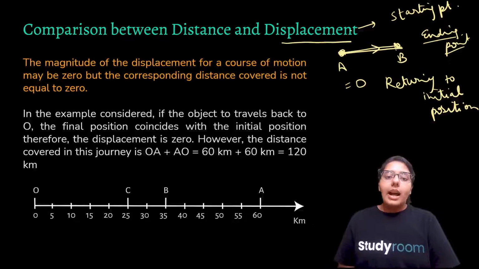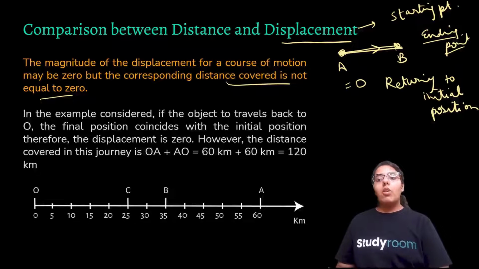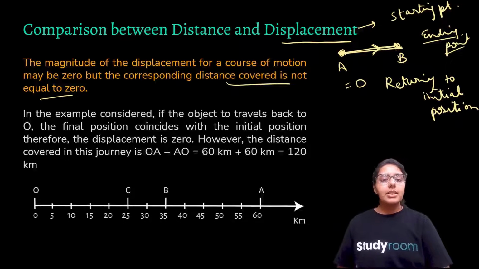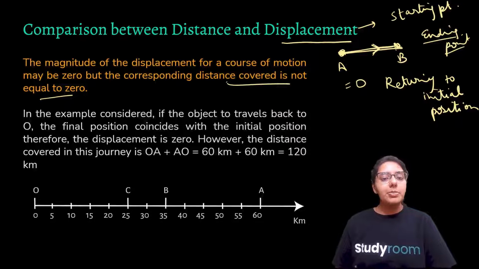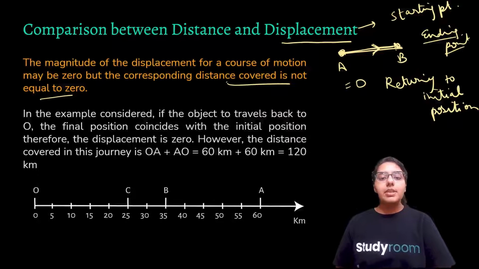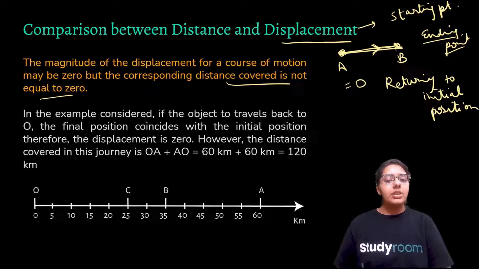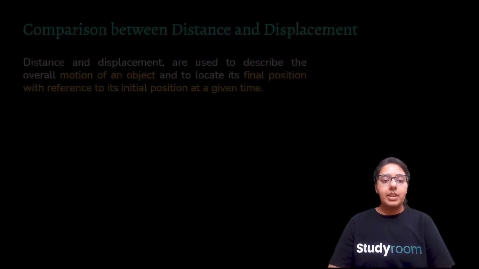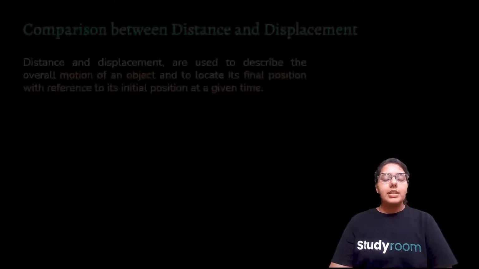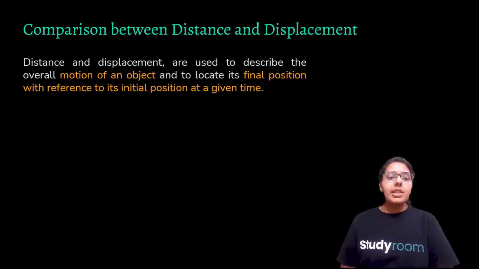No matter how long a path the person covers, what we need is the shortest distance. So for displacement, we just need your starting point and ending point, right? So the magnitude of displacement for a course of motion may be 0, as we saw in this case. If a person is returning to his original initial position, in that case your displacement is 0, and the distance covered is not equal to 0.